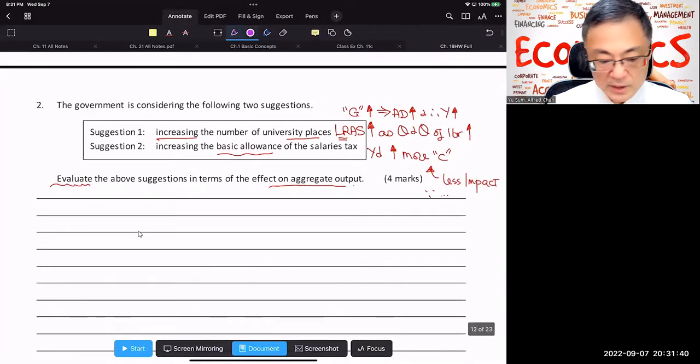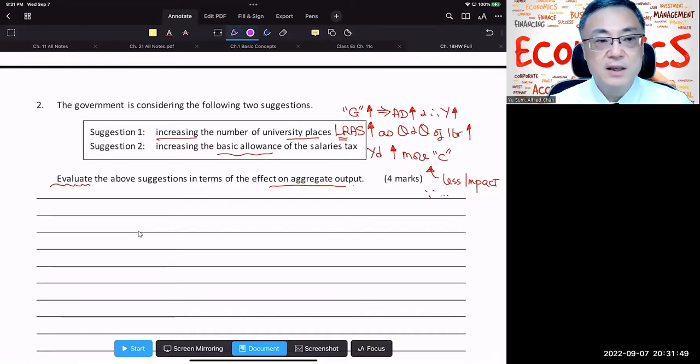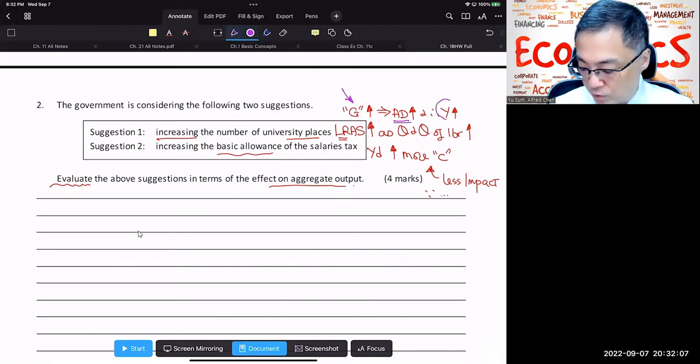Question 2, the government is considering the following two suggestions. Suggestion number 1, increasing the number of university places. Now, the first thing, the government will have to spend money hiring people, buying all kinds of merchandise, whatever, capital investment. So government consumption expenditure is going to go up, your aggregate demand is going to go up, and therefore your real output will go up. All right, your aggregate output.